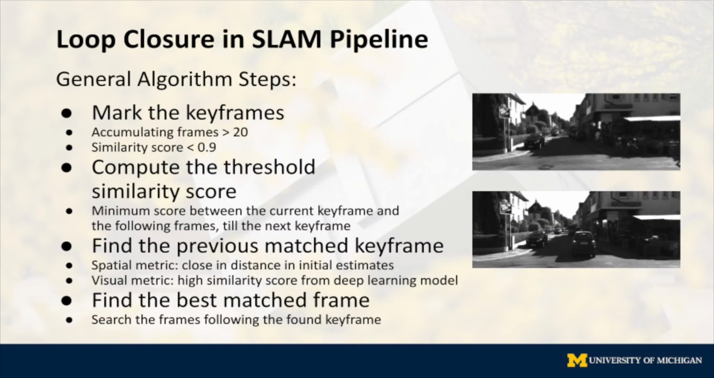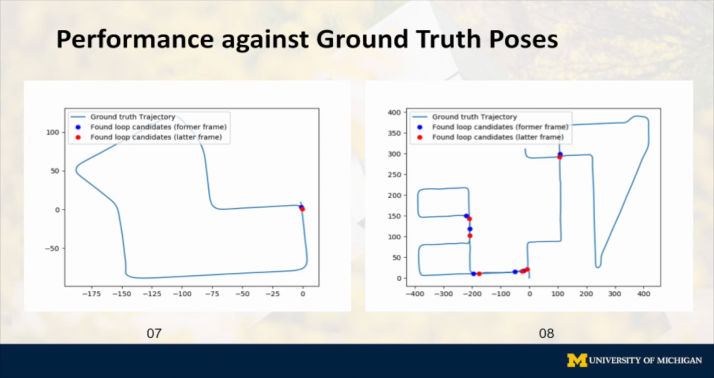Due to the various reasons explained before, we have also developed our own loop closing algorithm to equip with our DeepVO front end. It consists of 4 steps, and it involves both the spatial metrics and the visual metrics to make it more powerful. We have tested the algorithm on ground truth poses, and the results look fine qualitatively.